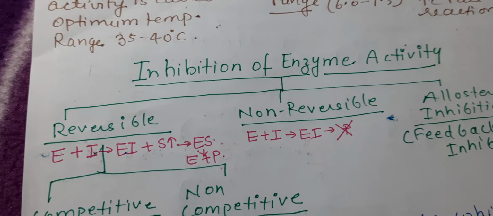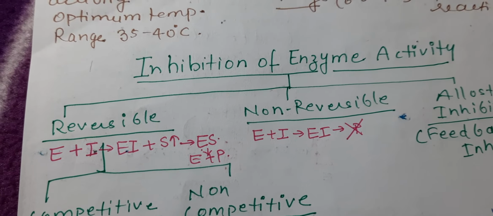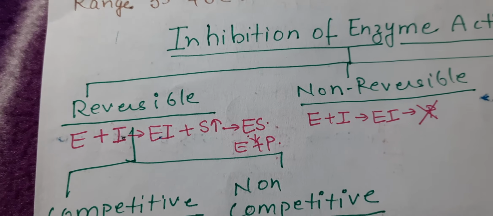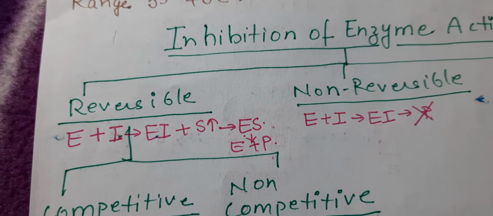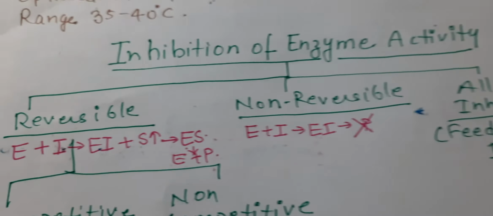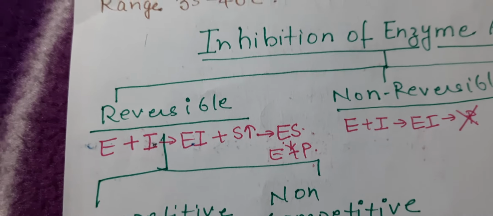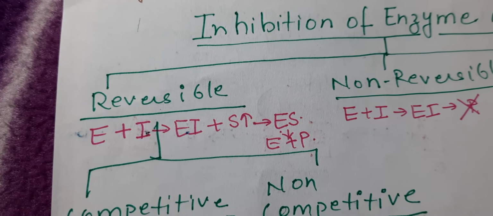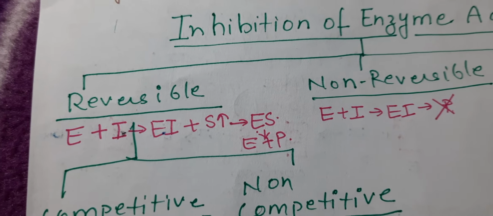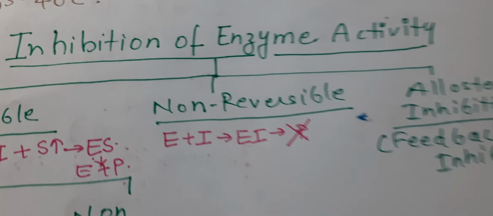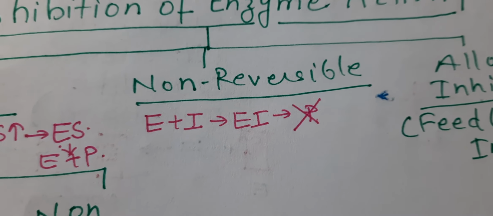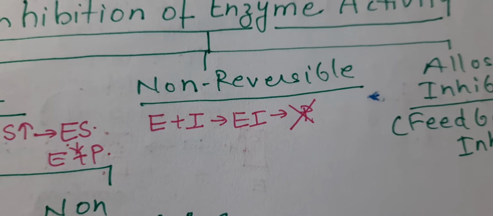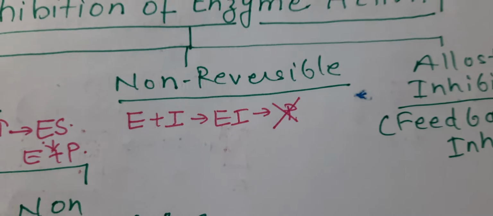So the basic difference between reversible and non-reversible is that here the enzyme will not bind with the substrate. Instead, it binds with the inhibitor and forms an enzyme inhibitor complex. But this is reversible. When substrate concentration is increased, the enzyme will leave the inhibitor and bind with the substrate and catalyze the formation of product. Whereas in non-reversible, once the enzyme inhibitor complex is formed, there is no further conversion to the product. So product in any case will not form.